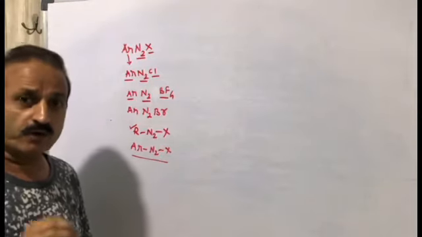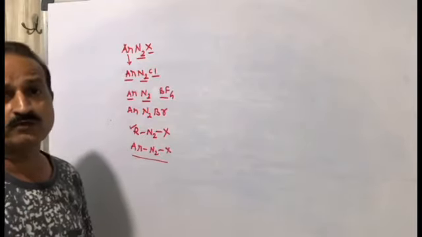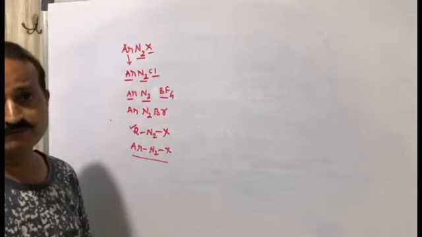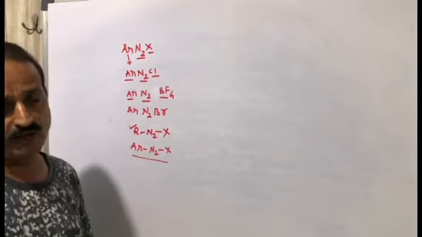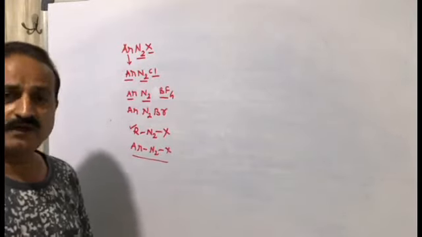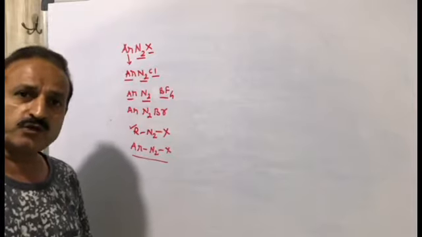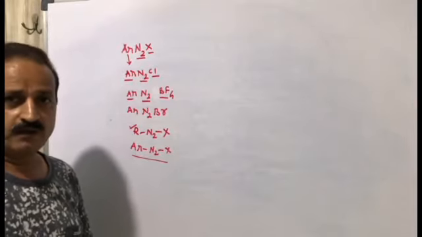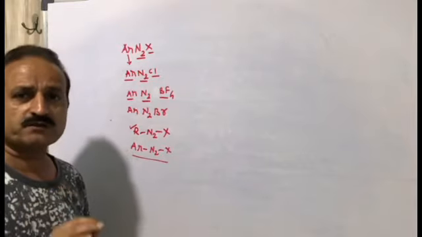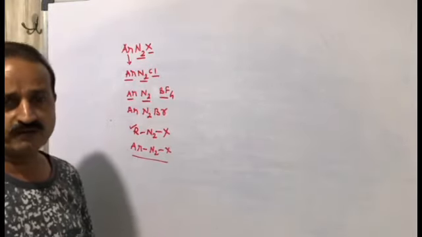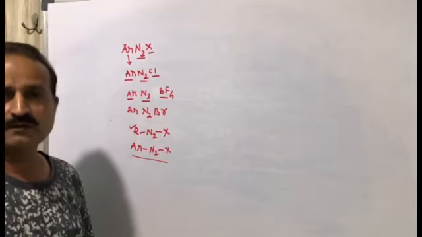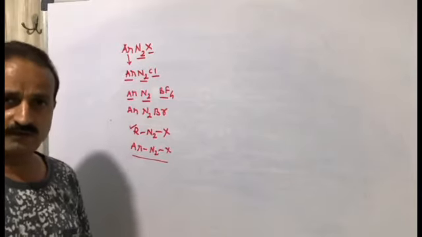So what is the reason behind aryl diazonium salt being stable? Because the benzene diazonium ion has resonance structures. As resonance is possible in the aryl diazonium ion, it has stability.